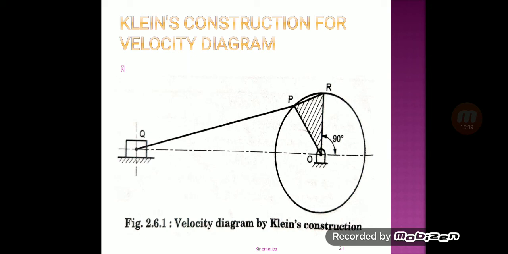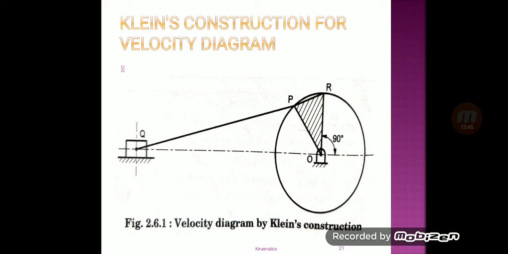OP is a crank rotating uniformly about the center O, and PQ is the connecting rod and Q is the slider. Then the following procedure is to be adopted. First point, draw the configuration with suitable scale.